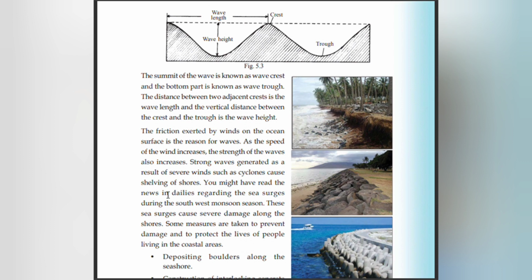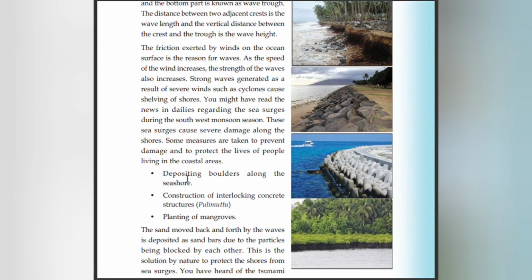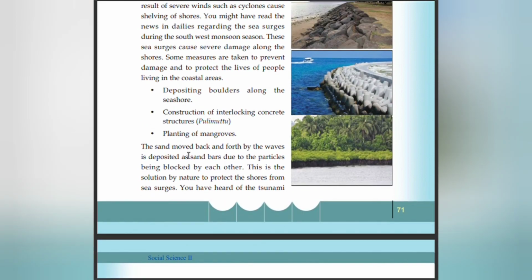You might have read the news in dailies regarding the sea surges during the southwest monsoon season. Sea surges cause severe damage along the shores. Some measures are taken to prevent damage and to protect the lives of people living in the coastal areas. Depositing boulders along the seashore, construction of interlocking concrete structures, planting of mangroves.